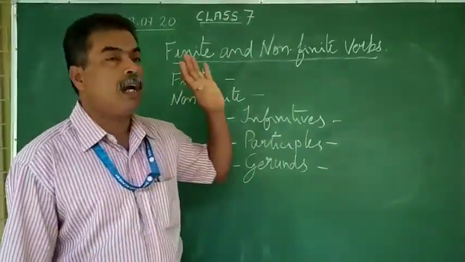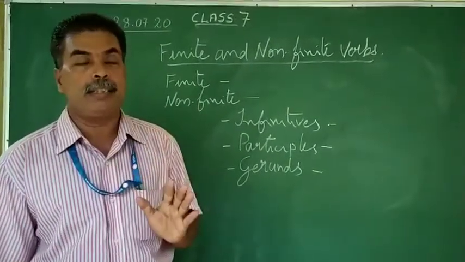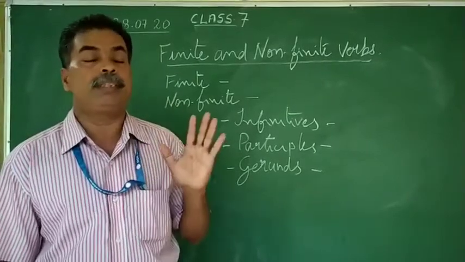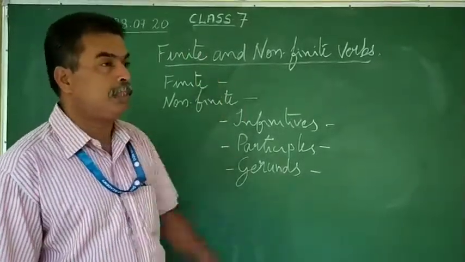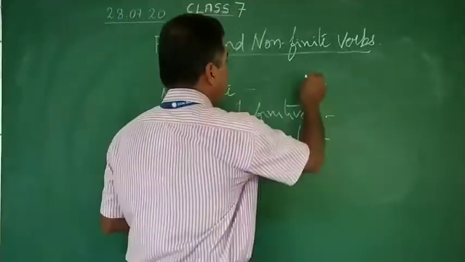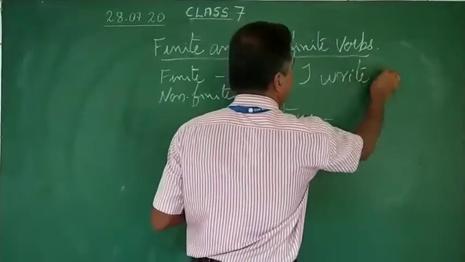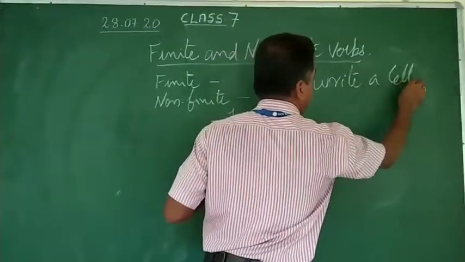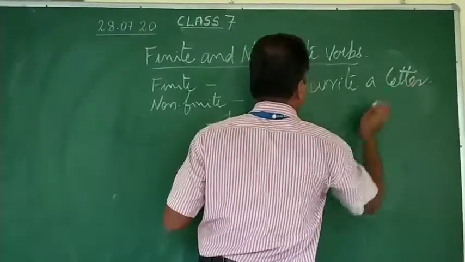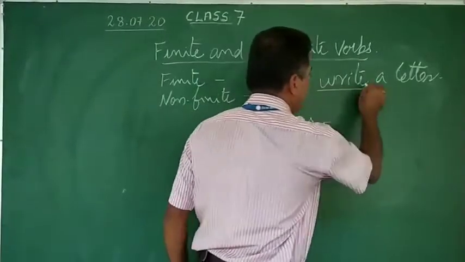Finite verbs are verbs that change according to the tense and the number of a person that comes as the subject of the sentence. If I tell you an example, I write a letter. Here what you see is "I write."